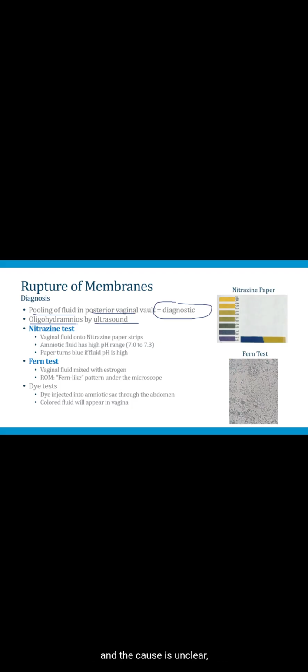For cases where there's vaginal leakage and the cause is unclear, there are a couple of special tests that can be used. One of these is called the nitrazine test. In this test, you take a sample of the vaginal fluid and you apply it to nitrazine paper strips. Amniotic fluid has a high pH range, usually of about 7 to 7.3, so this should turn the paper blue if the fluid has a high pH. So if you look up here at the top of the screen, if some fluid is applied here and it turns the paper strip blue, that suggests that the fluid is amniotic fluid with a high pH.